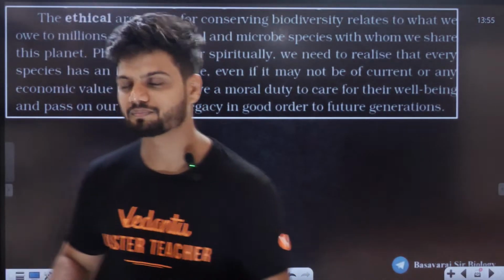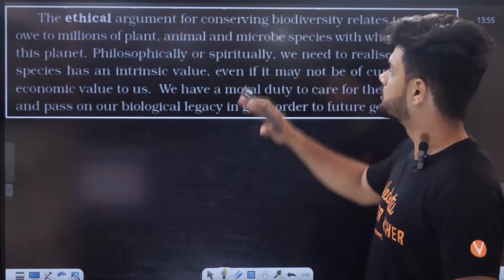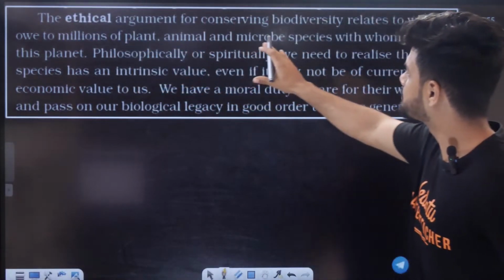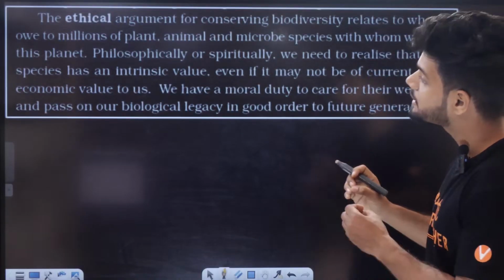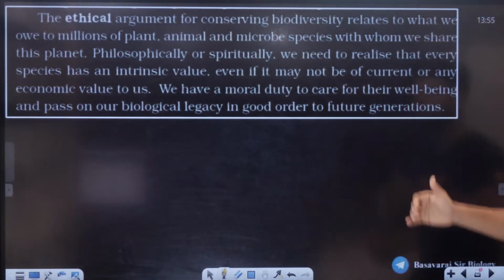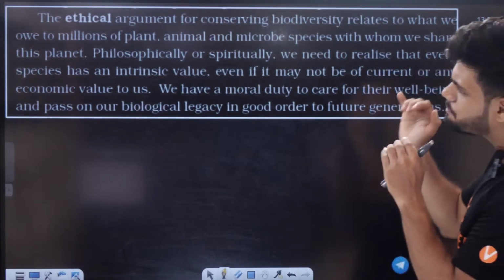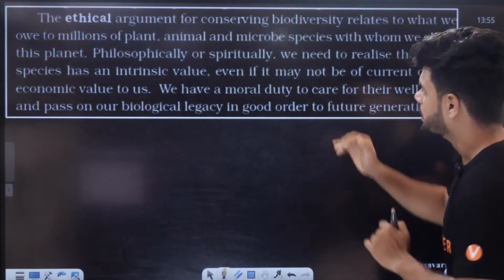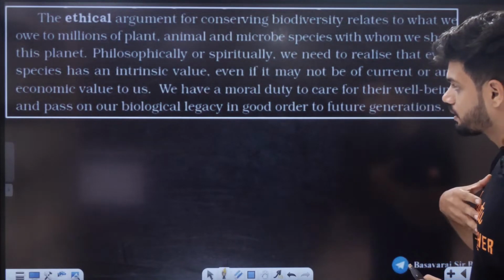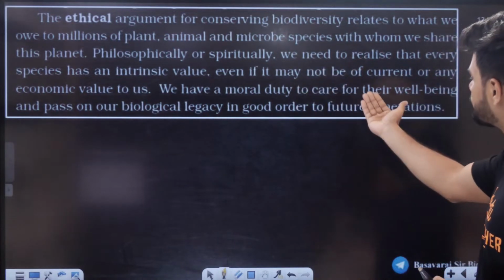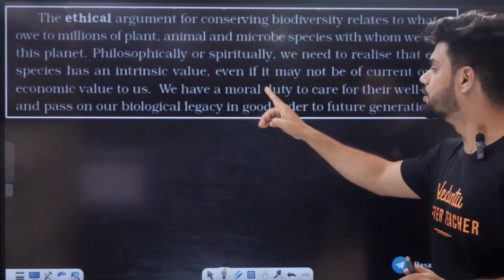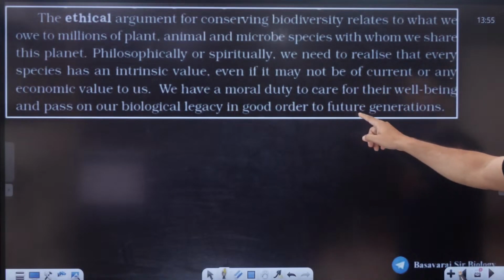We owe this to the millions of plants, animals, and micro species with whom we share this planet. Philosophically or spiritually, we need to realize that every species has an intrinsic value. Even if it may not have any current economic value to us, we have a moral duty to care for its well-being and pass on our biological legacy in good order to future generations.